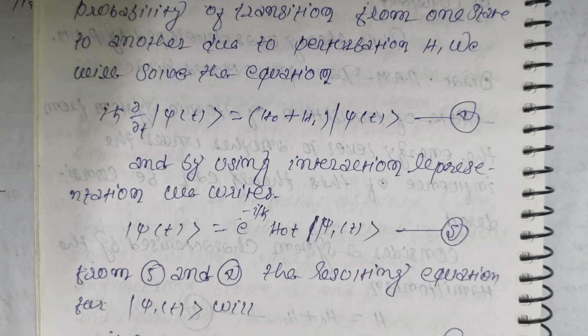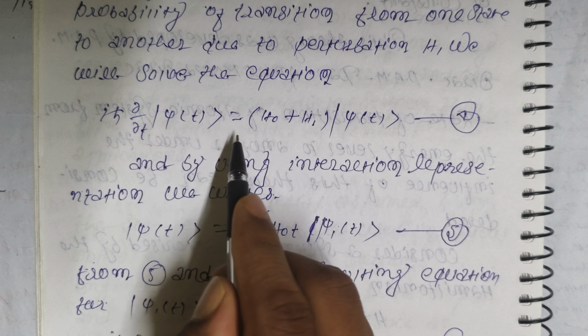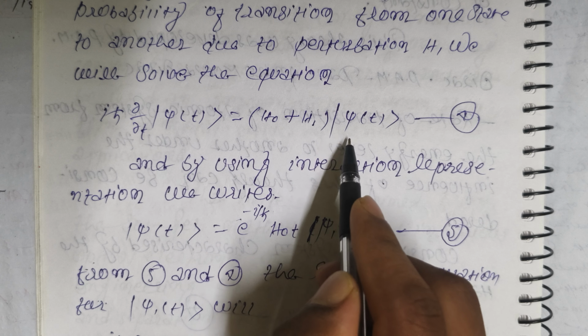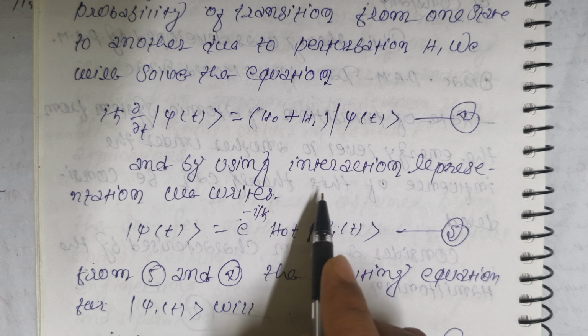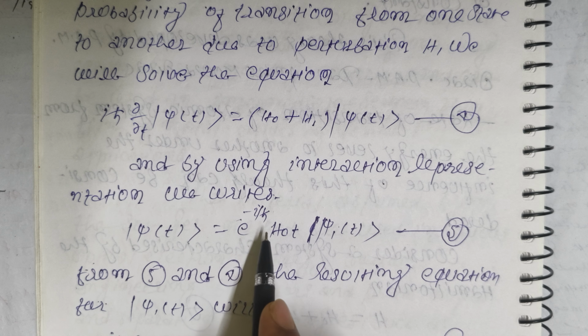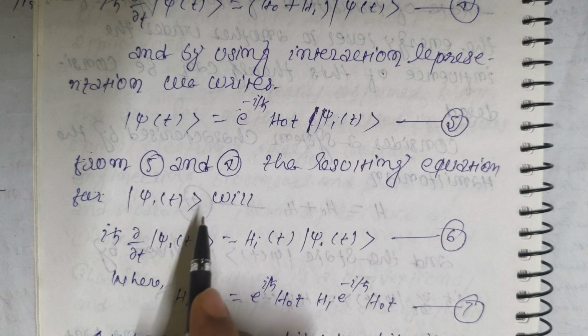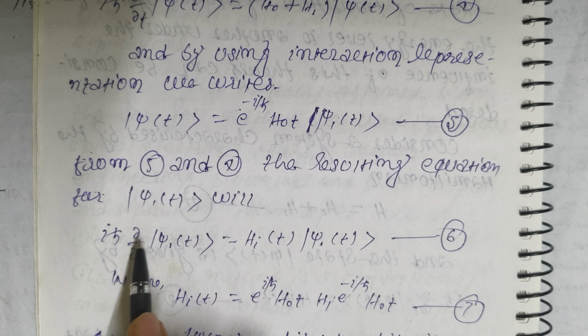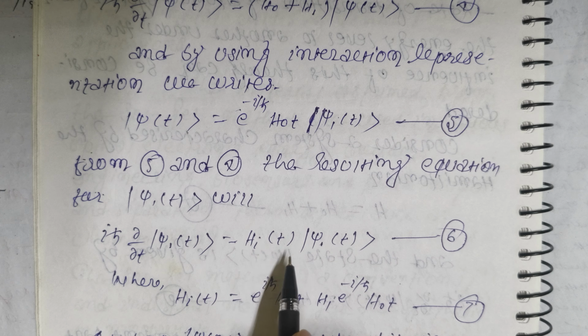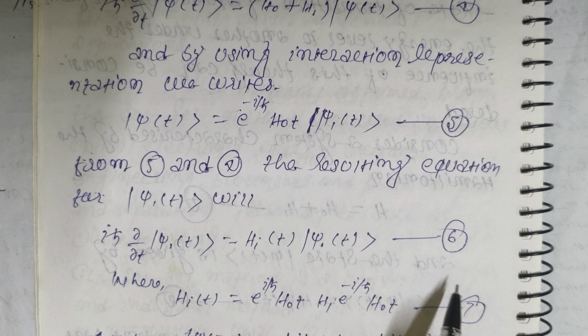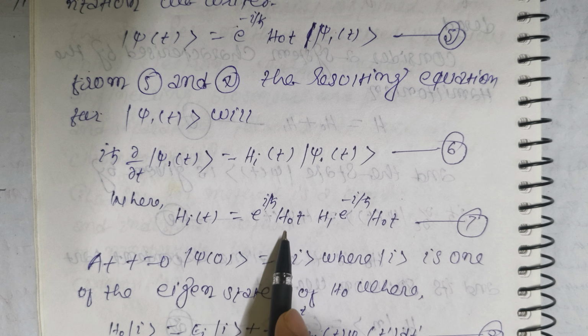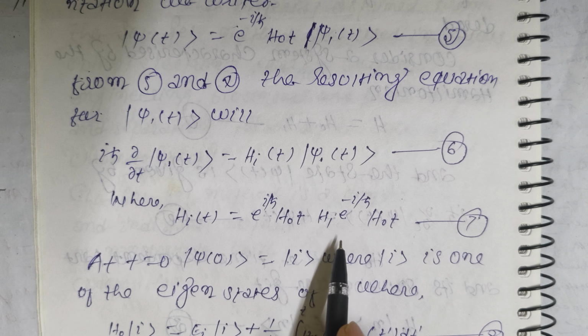Now friends, the equation iħ ∂/∂t phi t is equal to (H naught plus H1) phi t. This is equation 4, friends. And by using the interaction representation, we write phi t is equal to e to the power of (-i/ħ) H naught t phi 1 t. This is equation 5, friends. From 5 and 4, the resulting equation for phi 1 is iħ ∂/∂t phi 1 t is equal to HI(t) phi 1 t. This is equation 6, friends, where HI(t) is equal to e to the power of (i/ħ) H naught t times H1 times e to the power of (-i/ħ) H naught t. This is equation 7, friends.